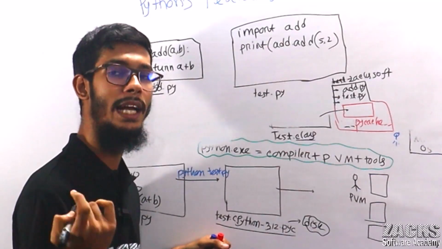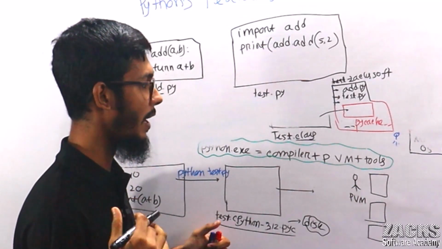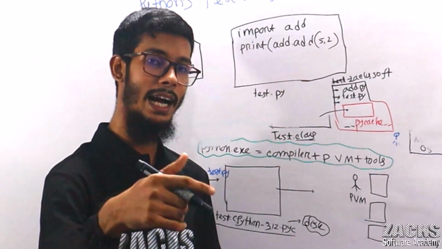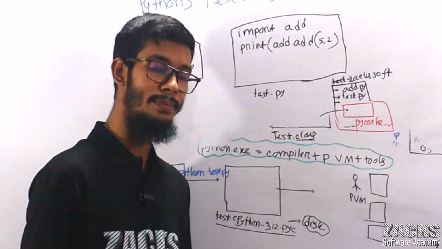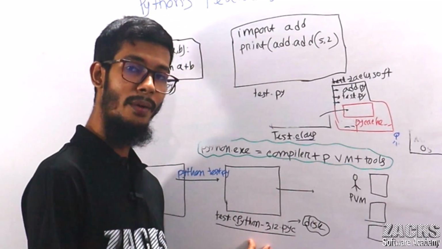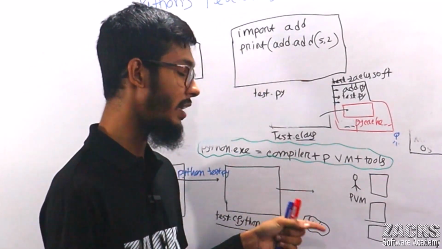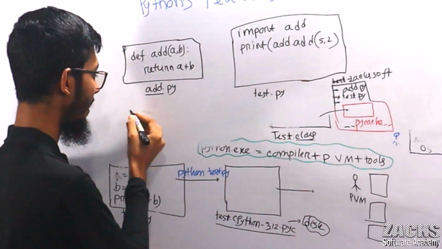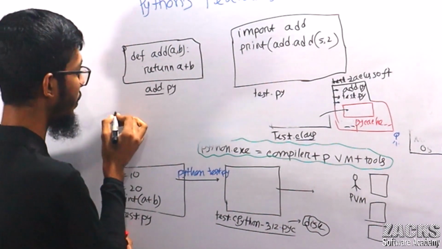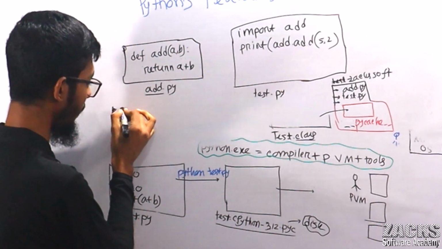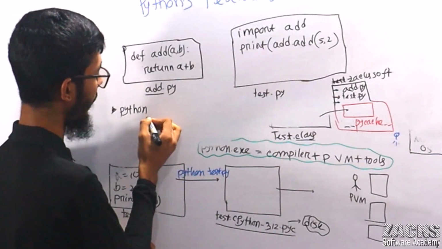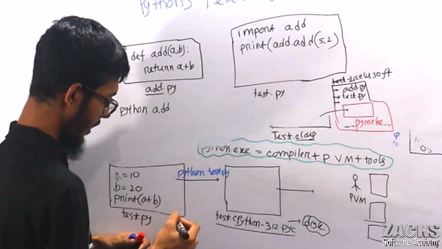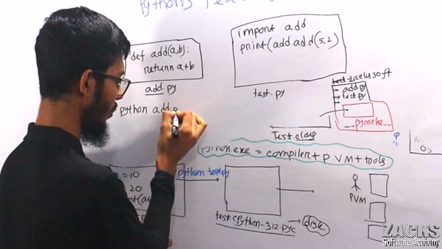But right now I have only one file, and I want to compile this program. I want to store this compiled file onto the disk, right? This is our requirement actually. So very simply, from the command prompt, instead of typing python add.py or test.py, any name is no problem, we are running it differently.